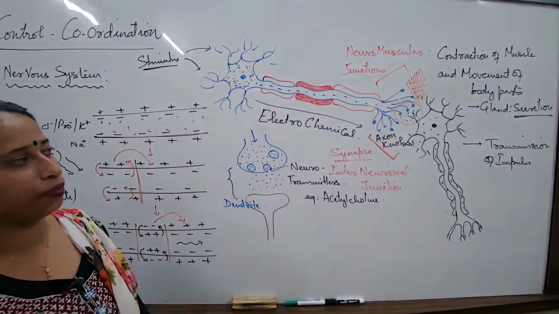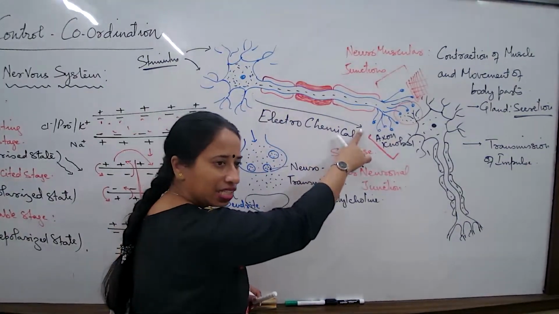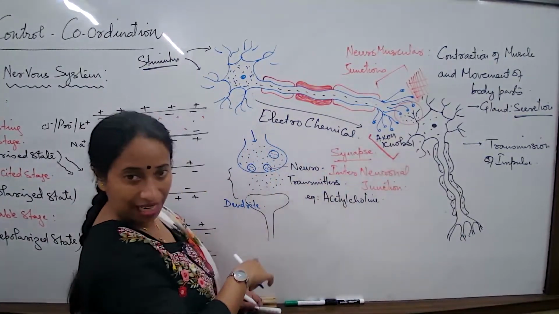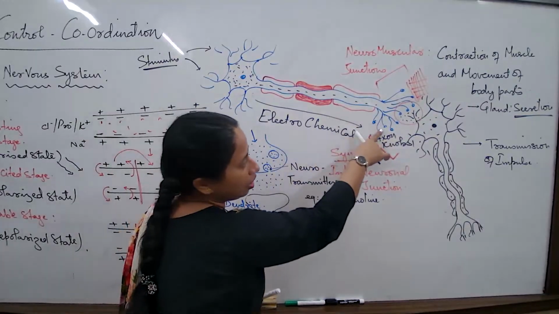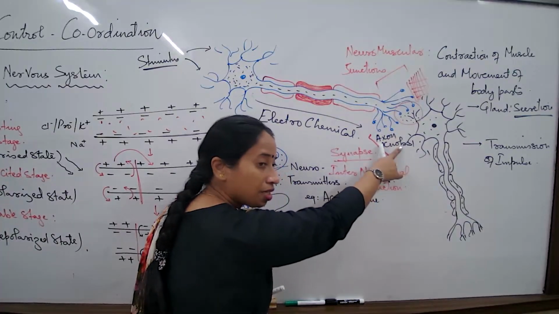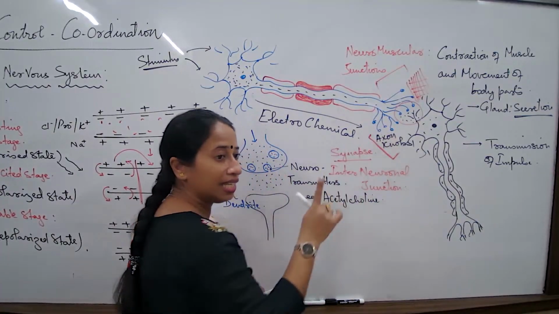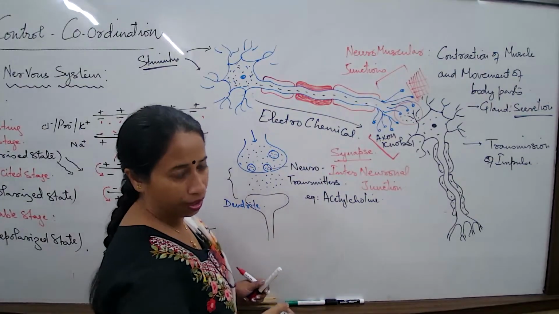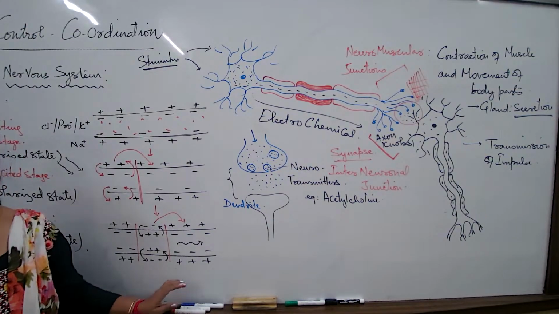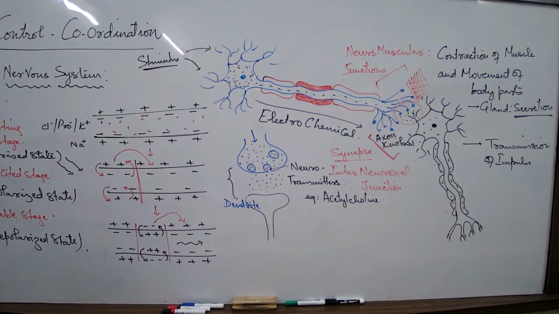So in the method that we had studied, from here to here I said this is electrical, and from here to here this is chemical, by way of the acetylcholine neurotransmitter. So I would say from here to straight here, the complete transmission of nerve impulse is electrochemical. You get questions: why is nerve impulse transmission electrochemical in nature? Write down that question. We will continue from the next class. Why is nerve impulse transmission considered to be electrochemical in nature?